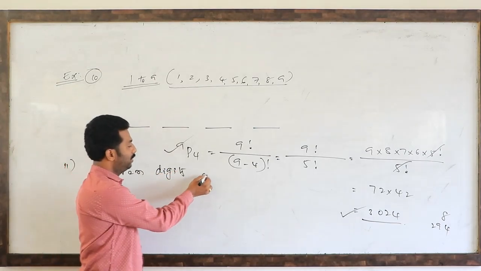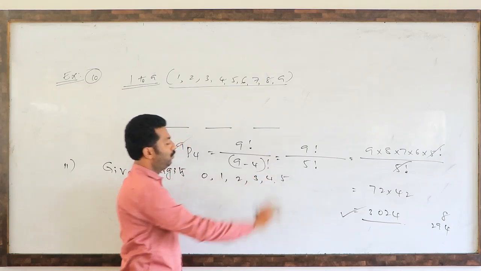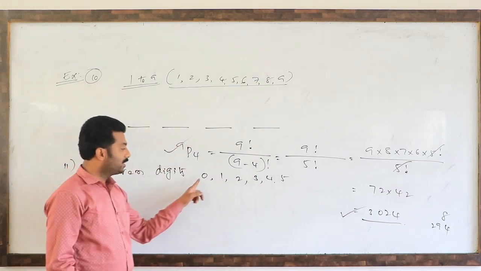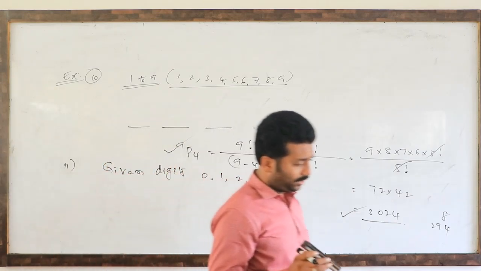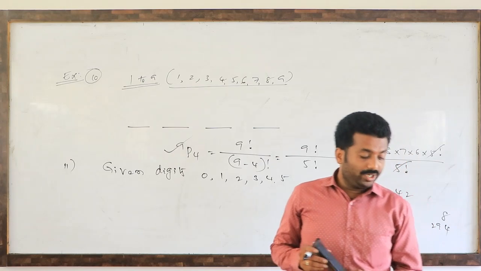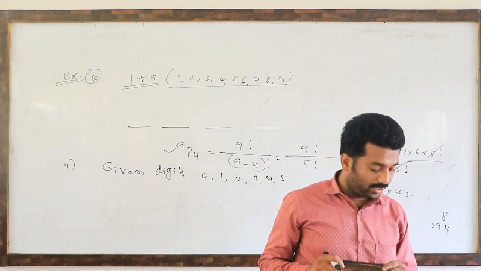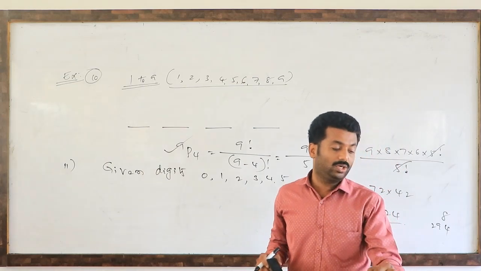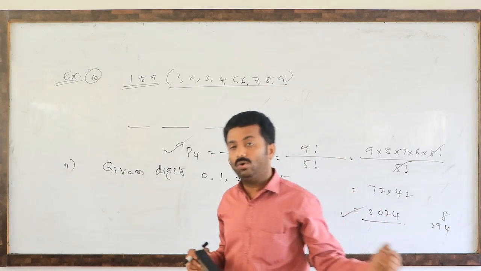Given digits 0, 1, 2, 3, 4, 5. How many digits are given? 6 digits are given. Okay, what is the question? How many numbers lying between 100 and 1000 can be formed with the digits 0, 1, 2, 3, 4, 5 if the repetition of the digits is not allowed?